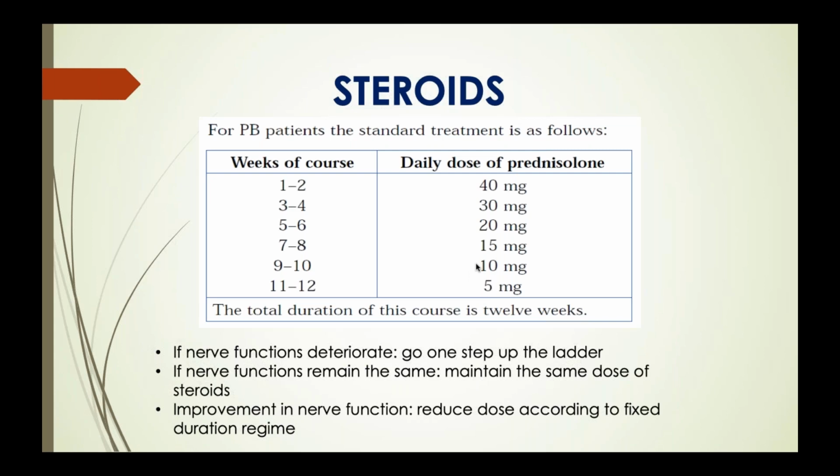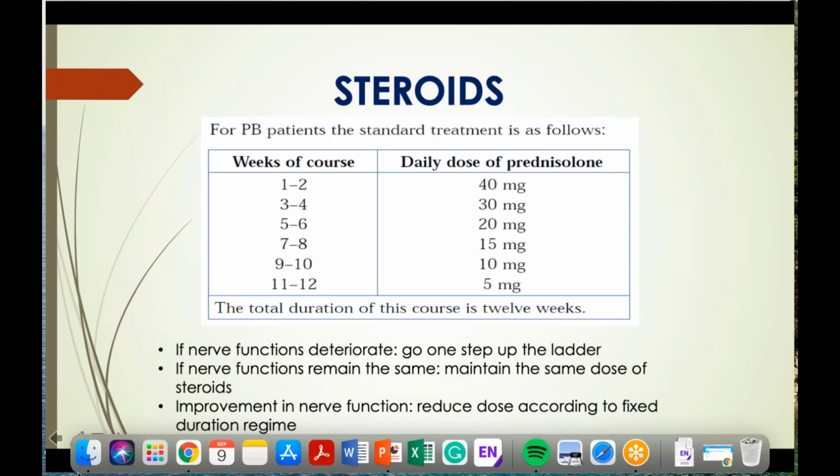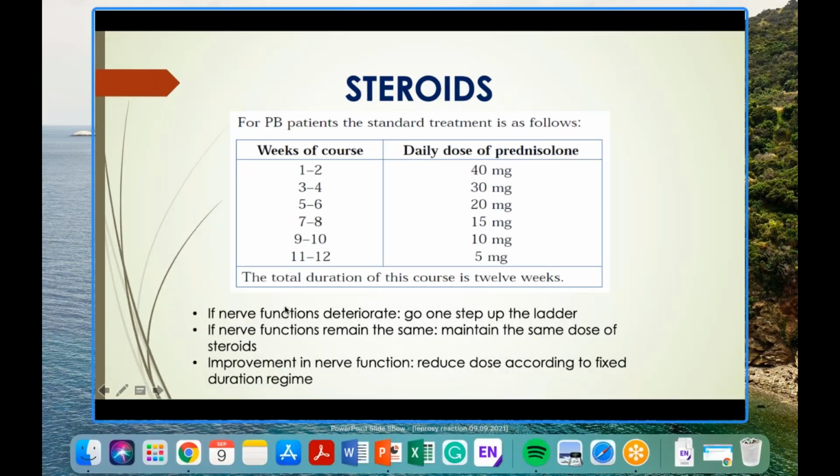And in type 1 reaction, what are the indications? Mainly when there is deterioration of the nerve functions. Fine. If even after giving steroids the nerve function deteriorates, then you increase the dose. If it remains the same, you maintain the same dose. Or when there is improvement, then you reduce the dose accordingly and finish within this duration.